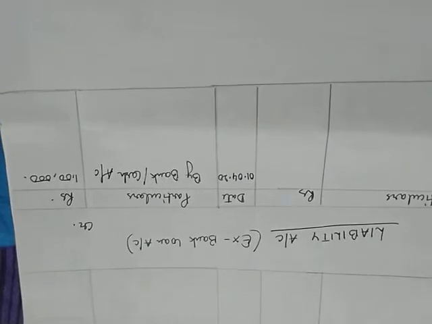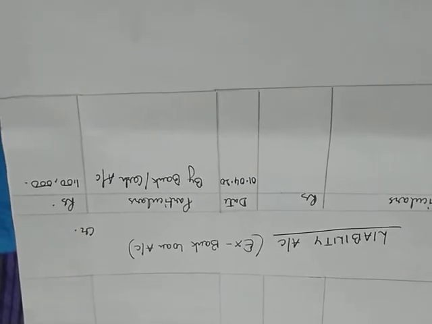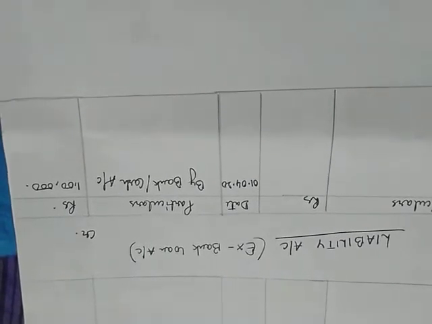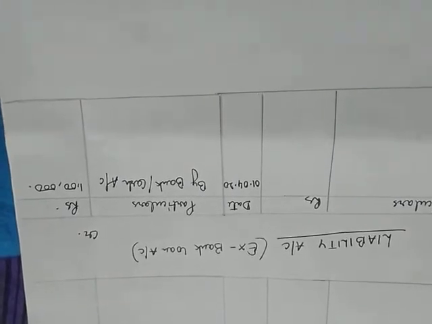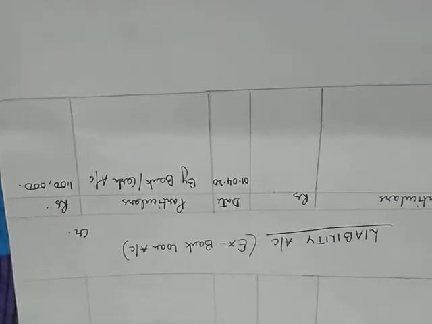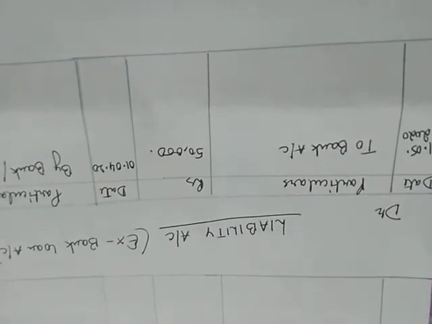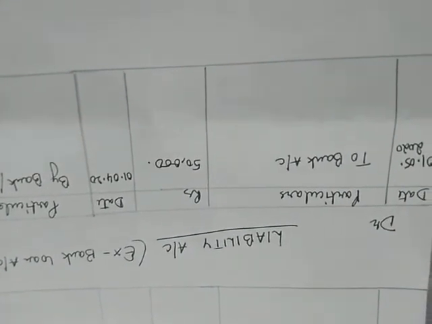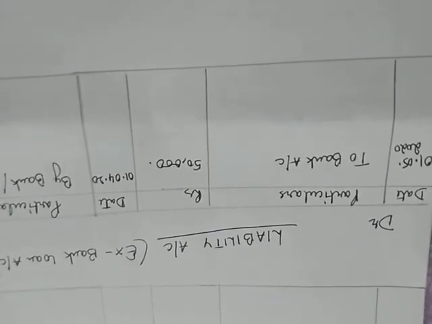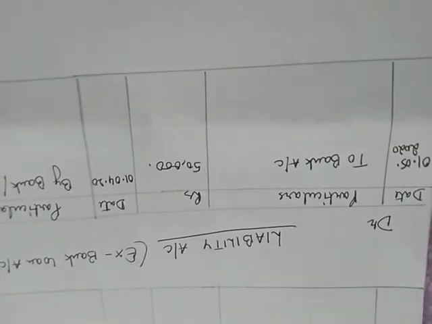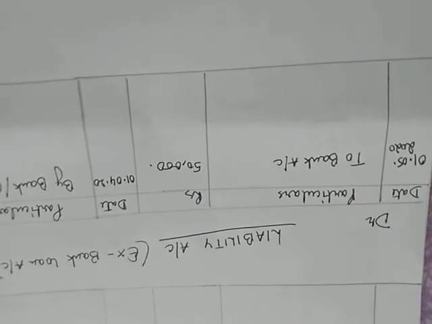Now suppose on 1st of May I pay off a certain amount of this loan, rupees 50,000. Since it is decreasing my liability, that will be recorded on my debit side. So on 1st May, let us record the transaction on the debit side. I have recorded the transaction as 'to bank account' rupees 50,000. That means this much amount of loan I have paid, so that is decreasing my liability. Decrease in liability means debit, so I have written it on the debit side.